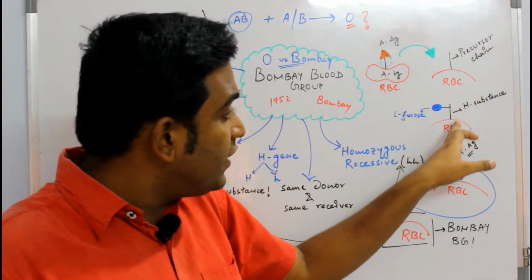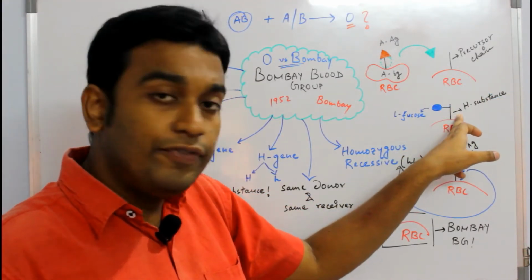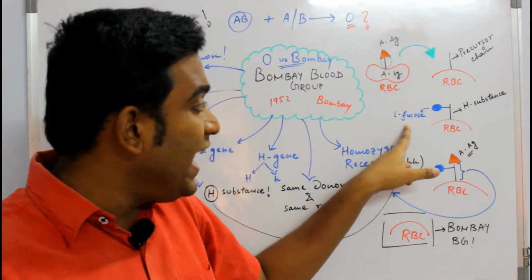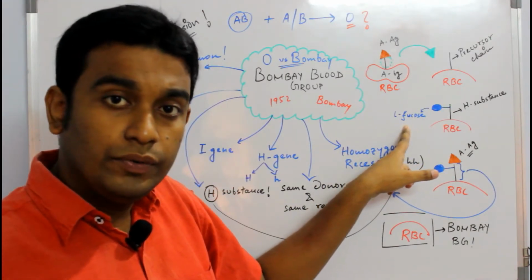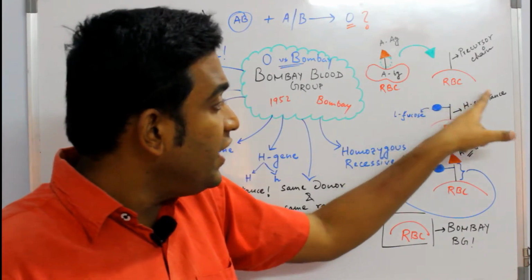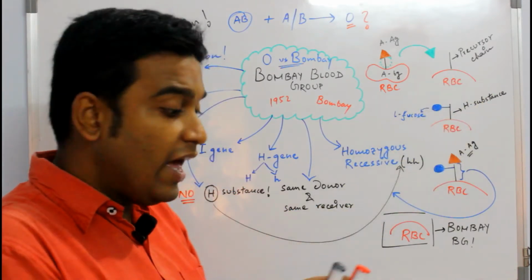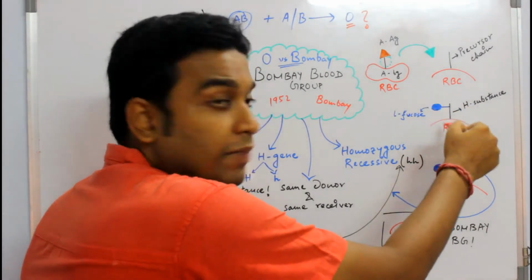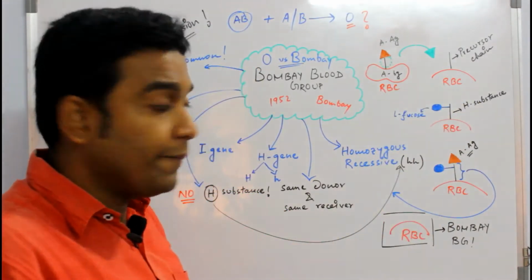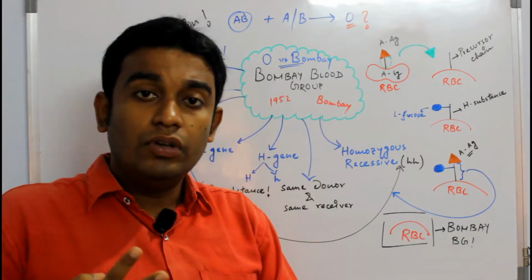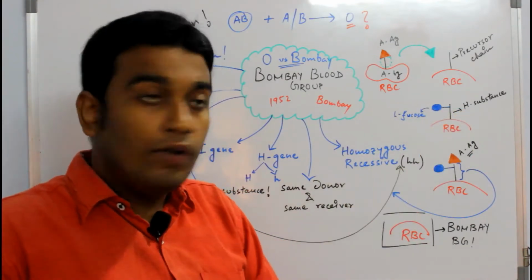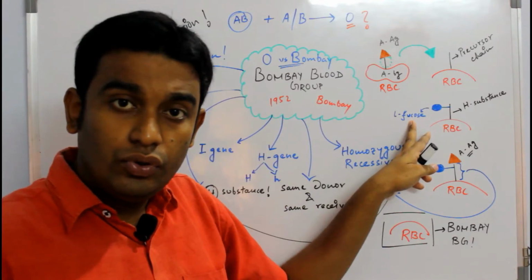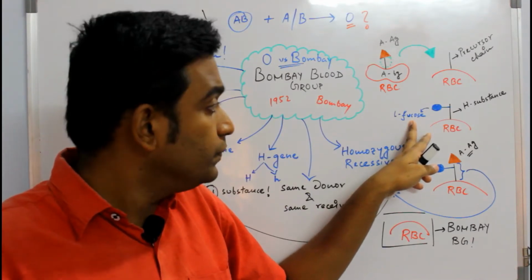On that precursor chain, if you add a new substance known as L-fucose, that becomes your H substance. As per the picture, the whole structure is my H substance. So I can confirm now, H substance is made up of the precursor chain and the L-fucose. I hope that makes it clear to you.